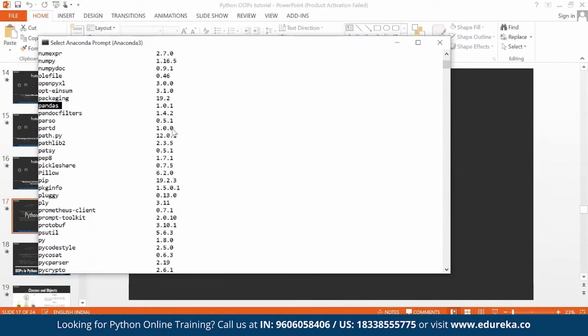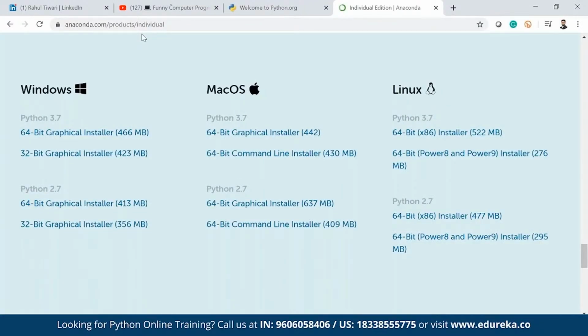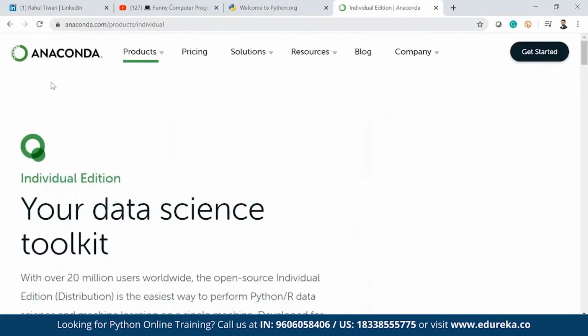Anaconda is a distribution system. From there, you will get the GUIs where you can do coding, for example Jupyter Notebook and Spyder. PyCharm is also coming in, so Anaconda is now coming up with PyCharm as well. PyCharm is one of the GUIs which people use, but I prefer to go with Jupyter Notebook and Spyder, because in industry people are using those more as compared to PyCharm. Now in Anaconda, from this year, PyCharm will also come in by default with the installation.